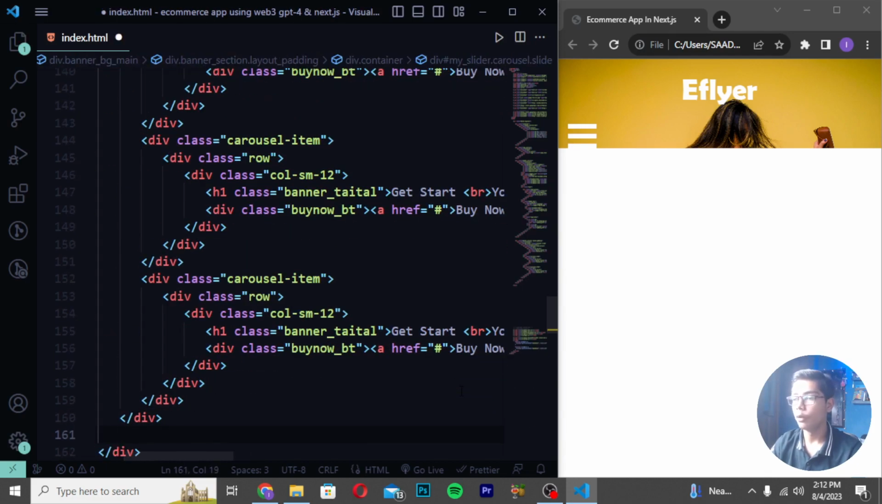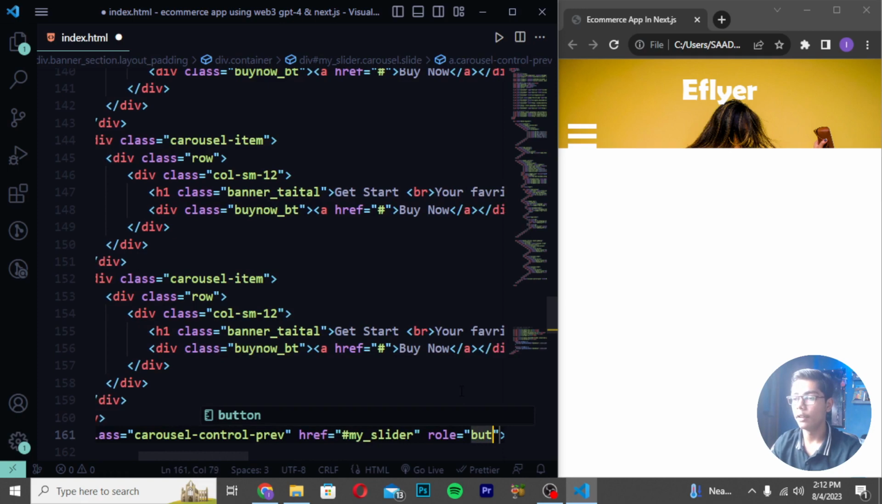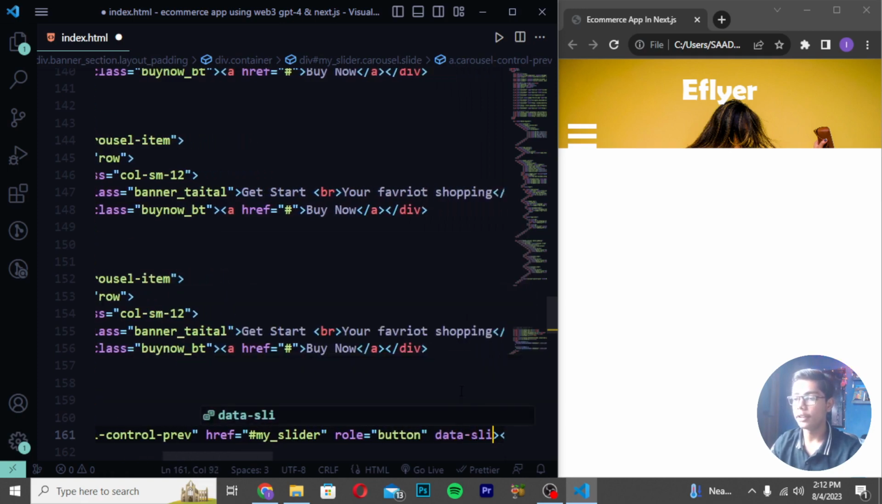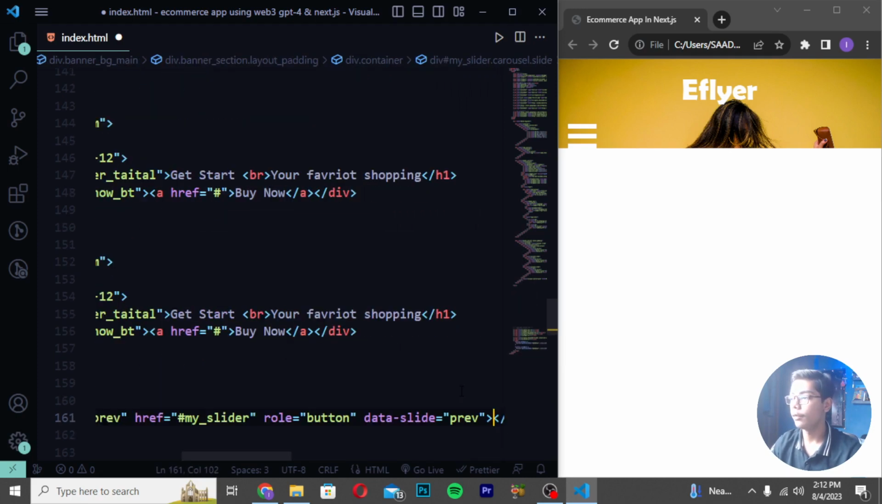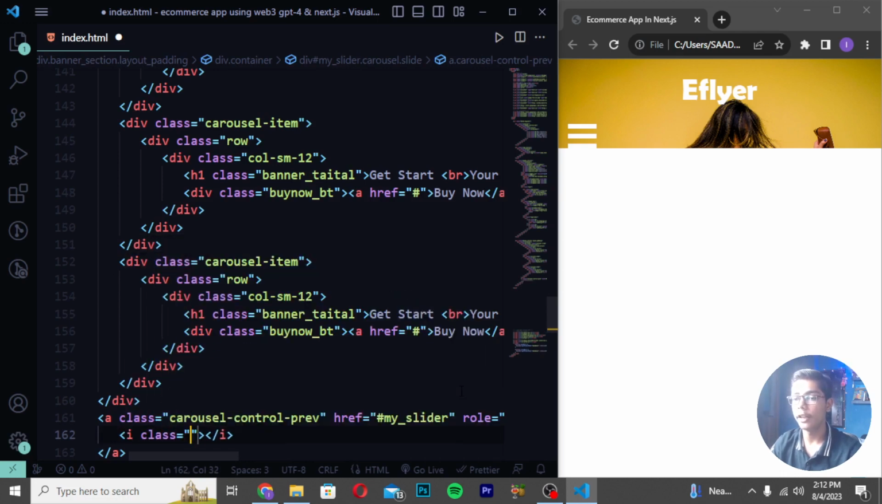Then you have to move down after the 4 divs, write here a tag and remove this href, create class in the place of it, which should be carousel-control-previous. Write here href and write my_slider. And then I will be writing role button, and then write here data-slide previous. Then you have to now do one thing. You have to write here i tag fa fa-angle-left.